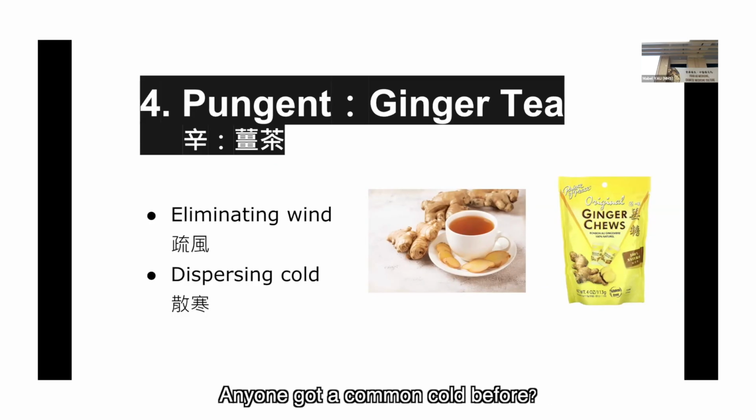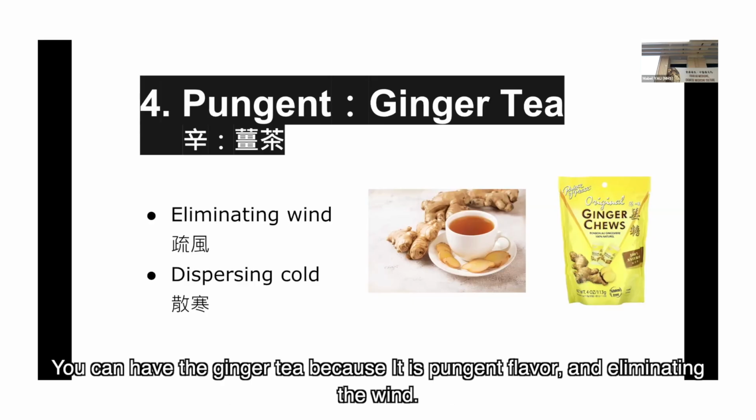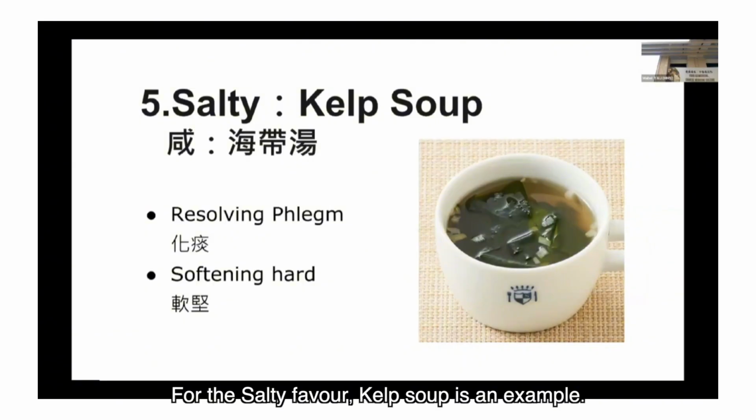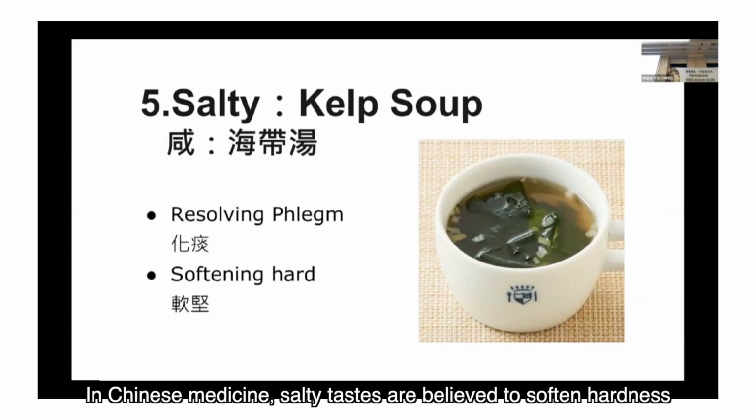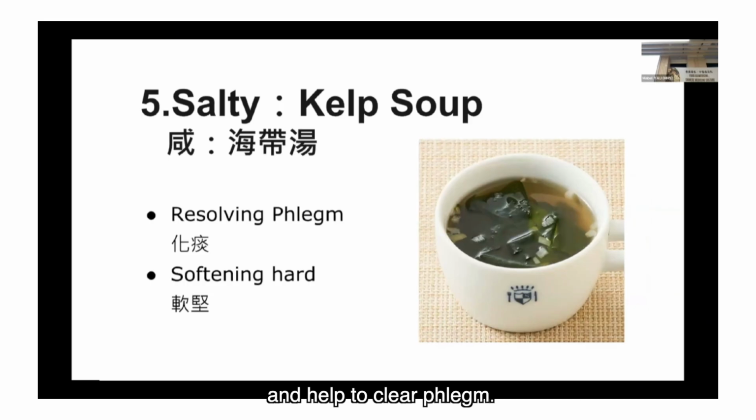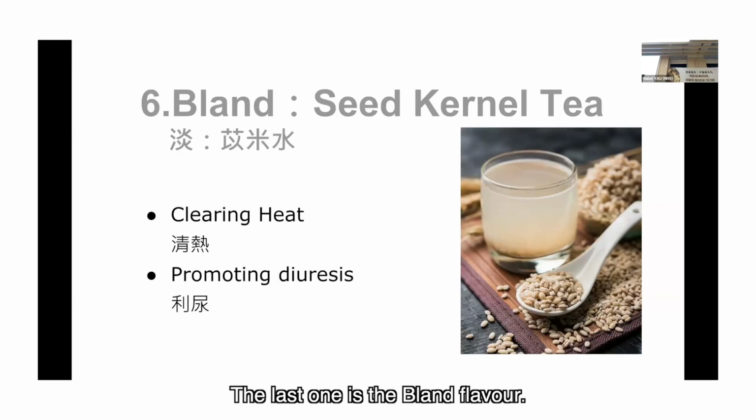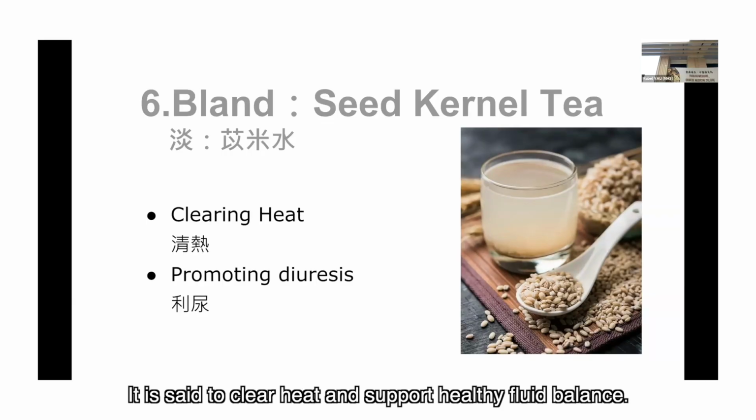Anyone got a common cold before? You can have the ginger tea because it is pungent flavor and eliminating the wind. For the salty flavor, kelp soup is an example. In Chinese medicine, salty tastes are believed to soften hardness and help to clear phlegm. The last one is the bland flavor. Try the seed kernel tea. It is said to clear heat and support healthy fluid balance.